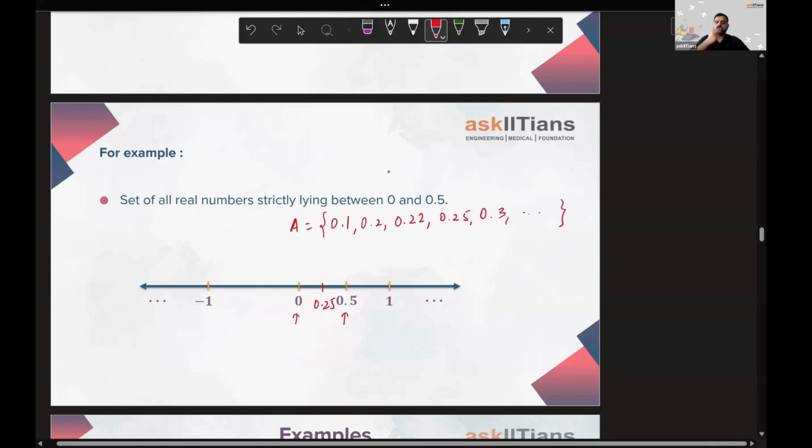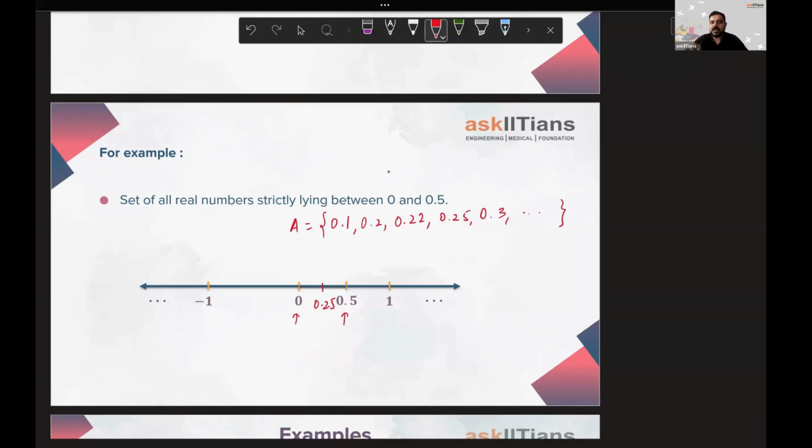You can see there are going to be infinite elements in this set, because we are very well aware that there are infinite rational numbers between any two rational numbers, and there are infinite irrational numbers between any two rational numbers. So definitely this list is going to be infinite.